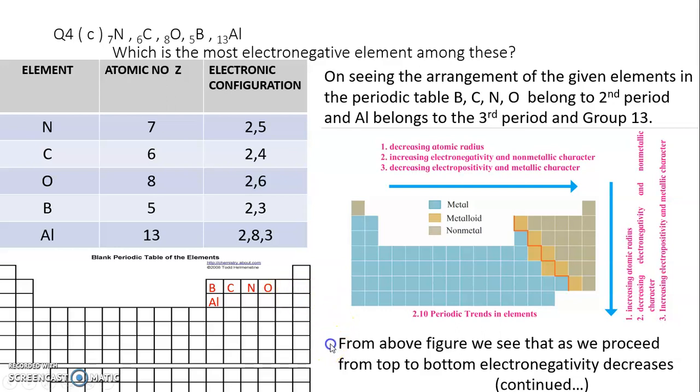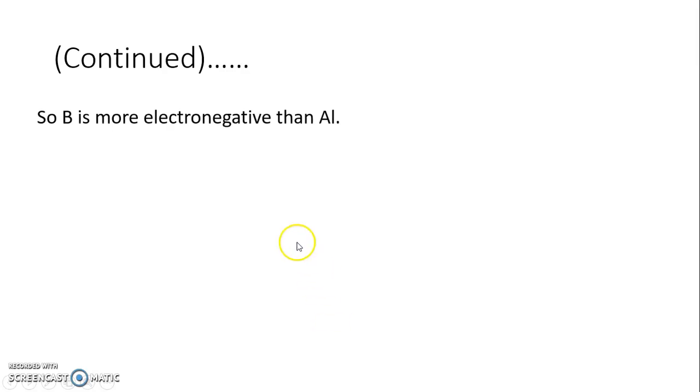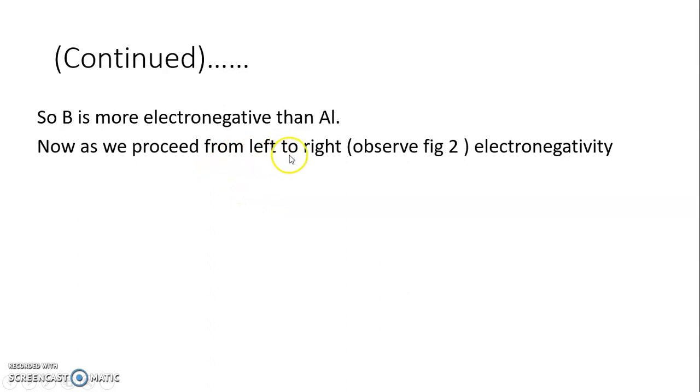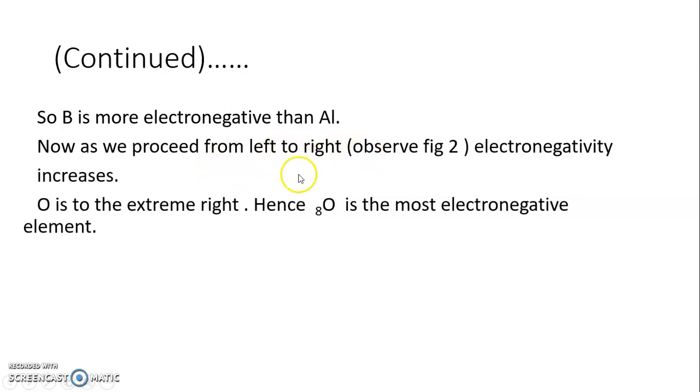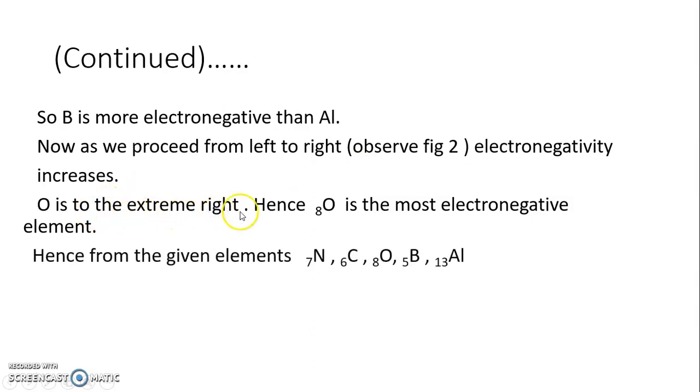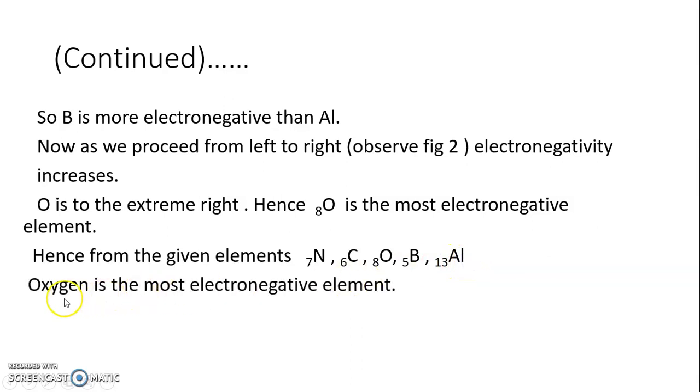Refer to the statements following. Boron is more electronegative than aluminium. As we proceed from left to right, electronegativity increases. So oxygen, being to the extreme right, is the most electronegative element from the given elements nitrogen, carbon, oxygen, boron and aluminium. We have oxygen, the most electronegative element. Moving to the next one.